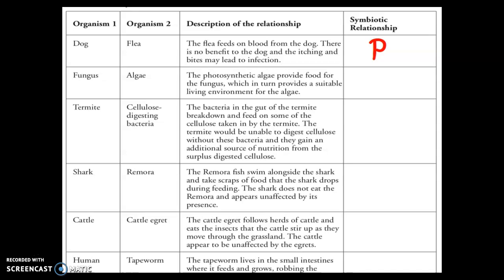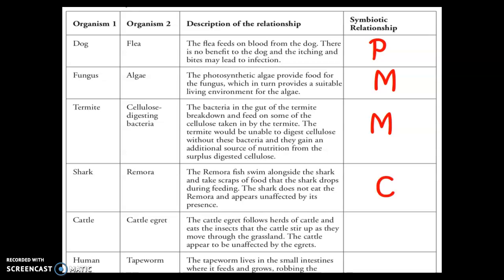So this first one is parasitism, and this is where the flea is feeding on the dog, and again, not killing the dog, but feeding off of the dog and acting as a parasite. So the dog is harmed, the flea benefits. This second one, both the algae and the fungus are receiving a benefit, so that's mutualistic. The third one, the termite and the bacteria, they're both getting a benefit, so the bacteria is getting food and the termite is getting its food digested that it wouldn't be able to otherwise, so that's mutualistic.